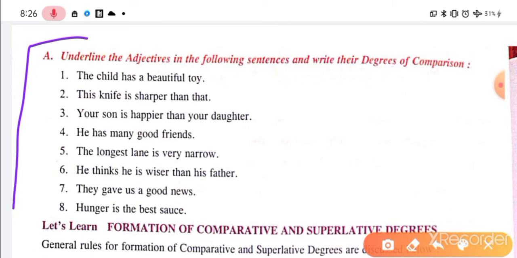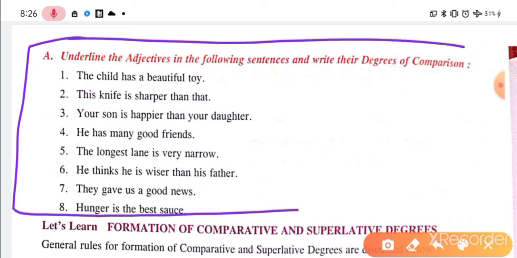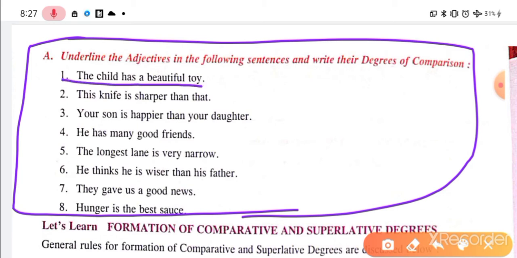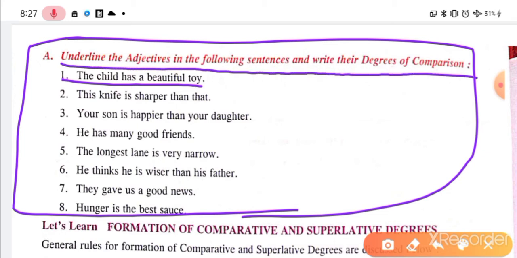This is exercise A, guys. You have to solve it in your notebook. You can pause this video and note down all these questions in your notebook, right? The child has a beautiful toy. What we have to do: underline the adjectives in the following sentences and write their degrees of comparison. So we have to state which degree has been used here. The child has a beautiful toy.